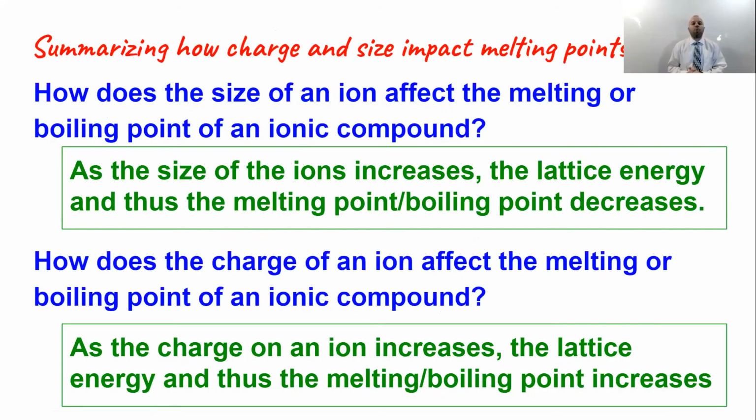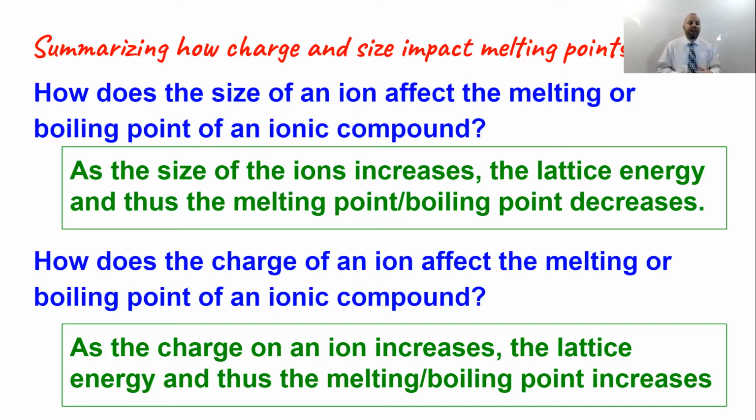So, summarizing what we learned about charge and size in terms of melting points. The first question that I would ask is, how does the size of an ion affect the melting point or the boiling point of an ionic compound? And we just saw in our previous examples that as the size of the ion increases, that means they get bigger, the lattice energy, because it's in the denominator, actually decreases, meaning that melting points and boiling points decrease. Bigger ions, weaker force of attraction. How does the charge impact the melting and boiling point?